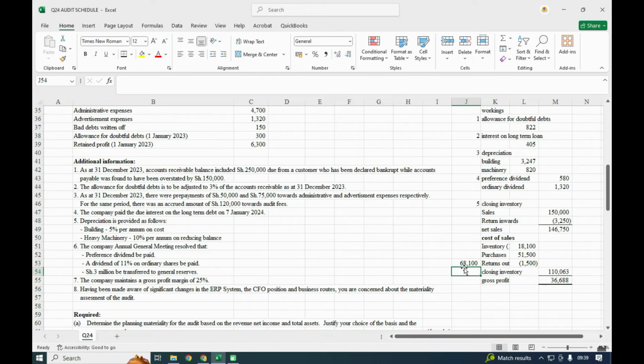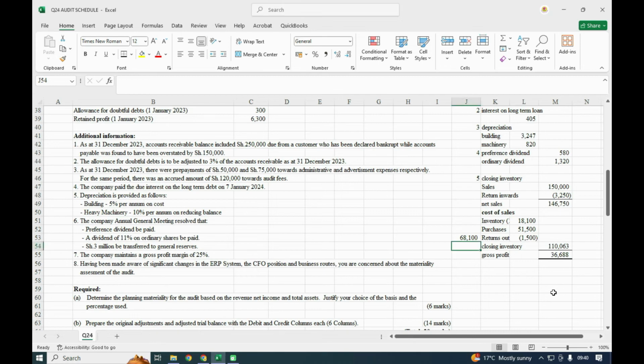So here we have these 68, it's not adding up. 68 100. So we shall leave alone this one because you'll find that this 68 is supposed to be more, so that when we minus the closing we shall get this. But in this case the cost of sales is more than this, so the closing stock cannot be positive, it's supposed to be a negative value.